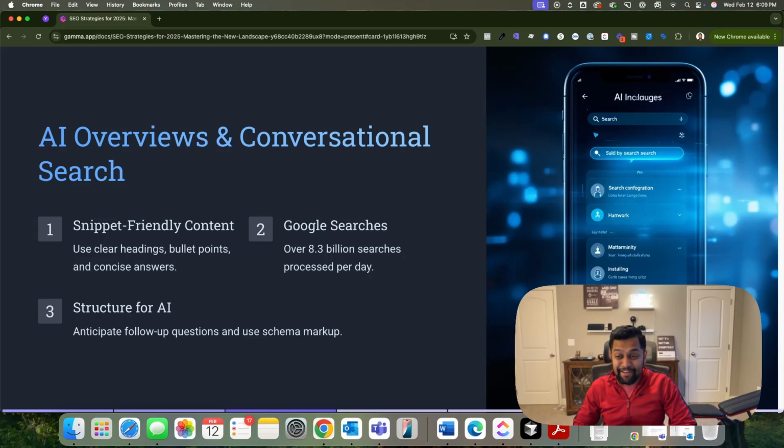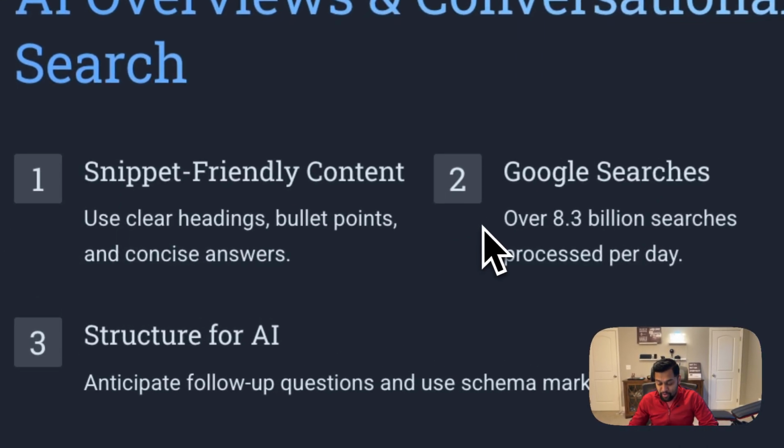Also, if you don't know, Google now processes over 8.3 billion searches per day. So the competition is pretty fierce. The key takeaway here is structure your content for AI consumption, anticipate follow-up questions, and implement schema markup to improve visibility, right?